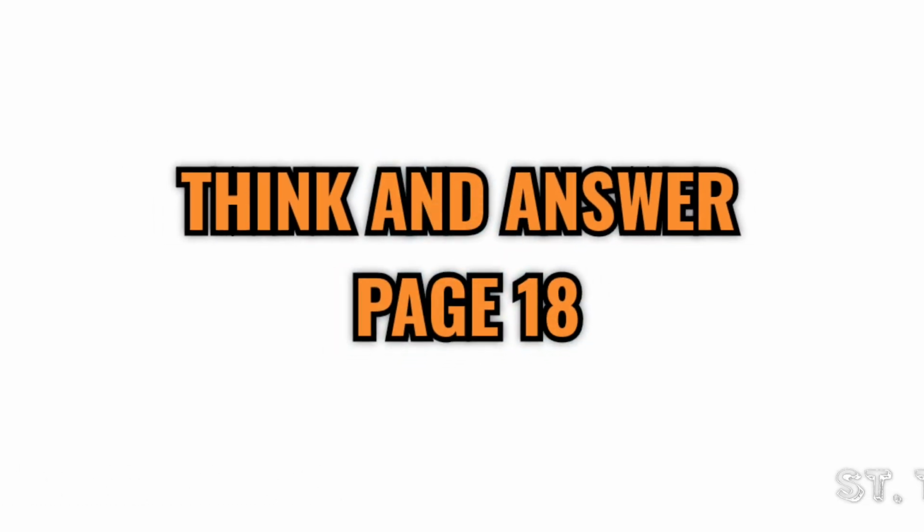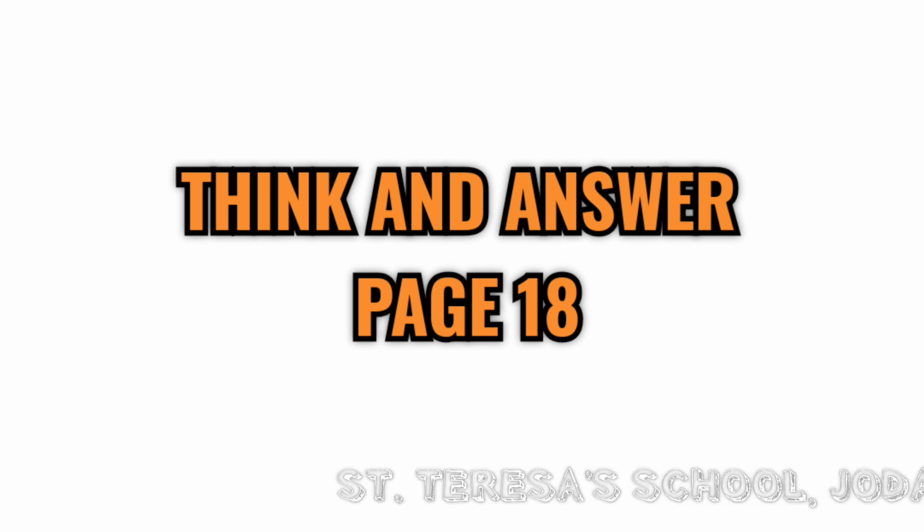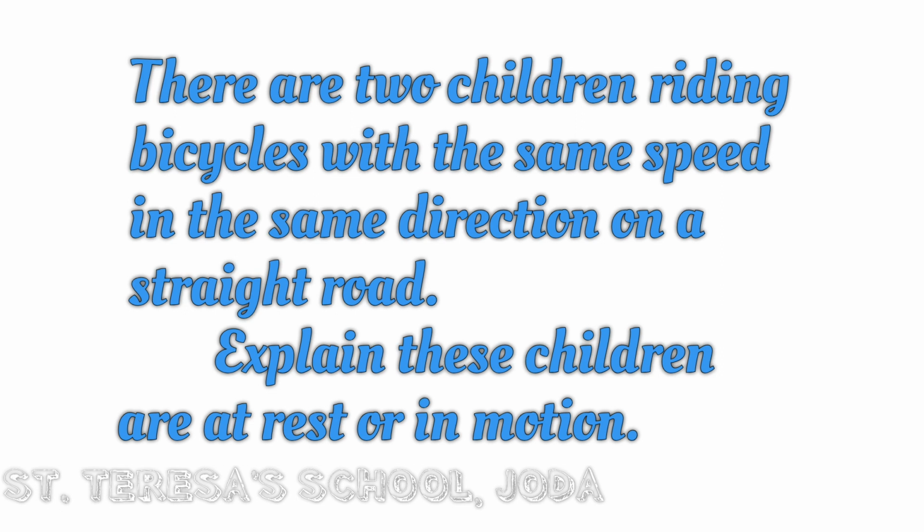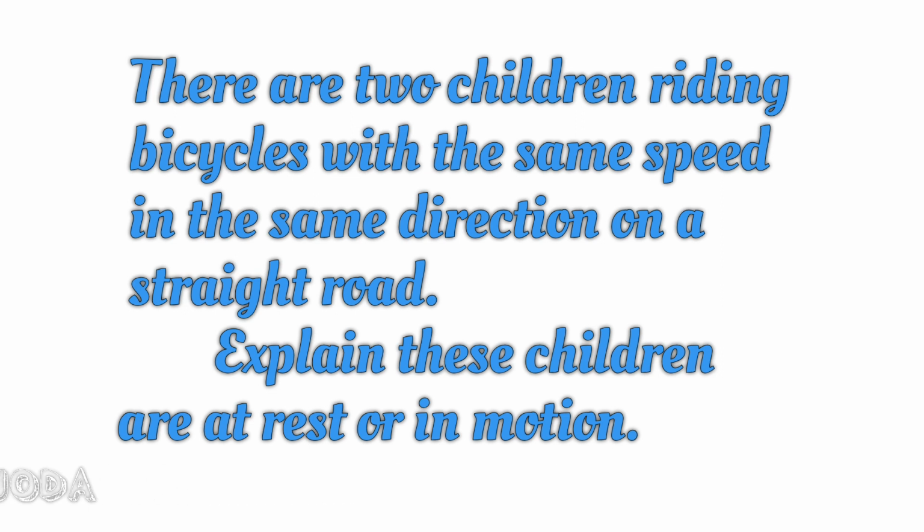Before we discuss the exercise, let us see think and answer of page number 18. There are two children riding bicycles with the same speed in the same direction on the straight road. Explain the children are at rest or in motion.